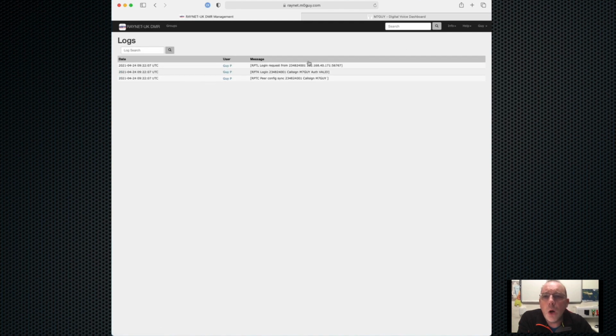Also have our logs. So this is a great way to debug if things are not working the way you hope they were. Here we can see the back-end logs from the server showing us our peer made a connection, tried to log in, made an auth request, and then finally sent the configuration. So this is a successful transaction, and we can obviously look through the logs to see if we're getting any errors, miscommunications, or whatever else.